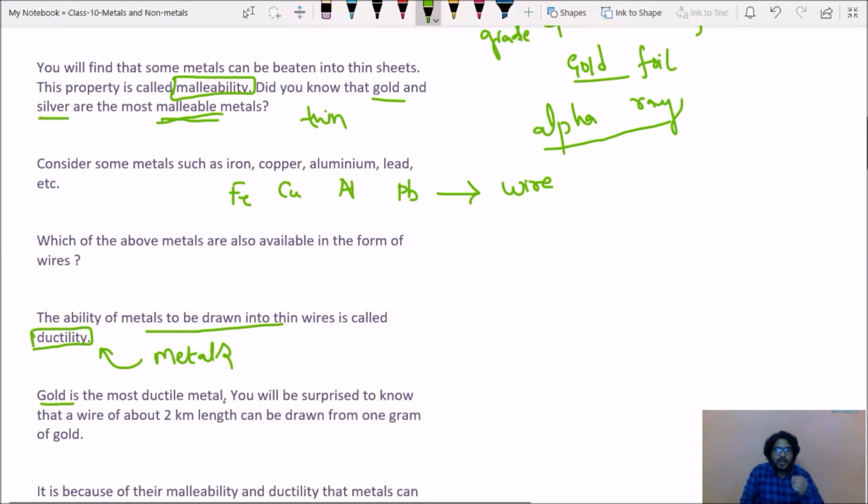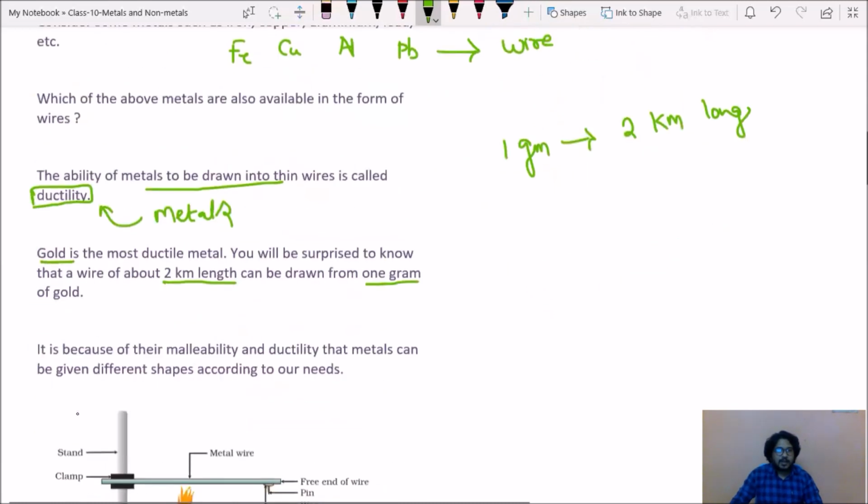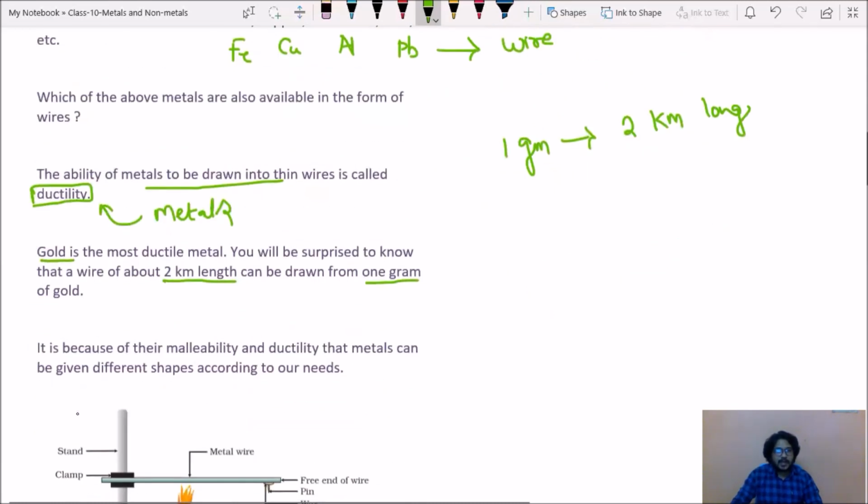How long a wire can you get? You can get nearly 2 kilometer length of wire by using only 1 gram of gold. So by using 1 gram of gold, you can get nearly a 2 kilometer long wire. That much ductile a metal is gold. It is because of their malleability and ductility that metals can be given different shapes according to our needs. If you see jewelry, while coming to jewelry, we use gold, silver, platinum.